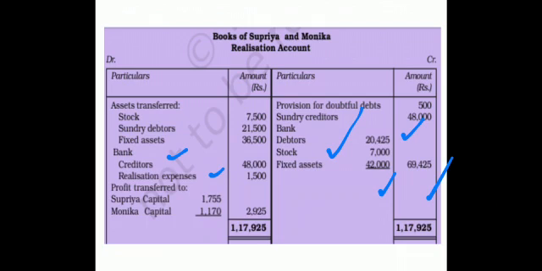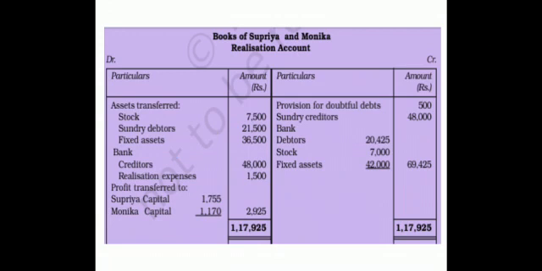So payments have been made here. Assets here, so realized value on this side. Liabilities here, so their paid value on the other side. This is how we make the gross. And after doing that, we are getting a profit of 2925. Distributed in the ratio of 3:2. 1755 for Supriya.